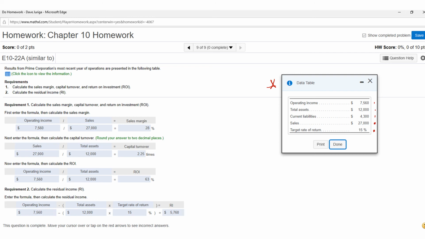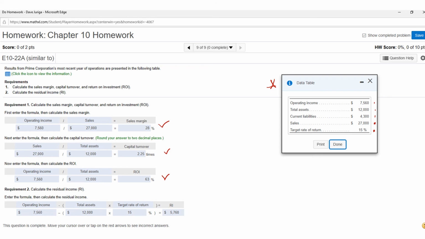So it's 7560 divided by 27,000 gives you 28%. That's your sales margin. Capital turnover is sales divided by total assets. So 27,000 divided by 12,000 is 2.25 times. And it says now enter the formula, then calculate ROI. So again, you take the operating income, which is 7560, divided by your total assets of 12,000, gives you a 63% ROI.